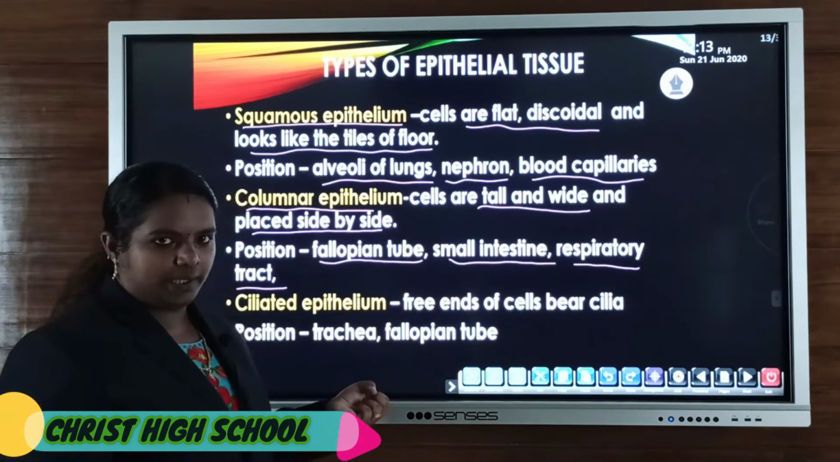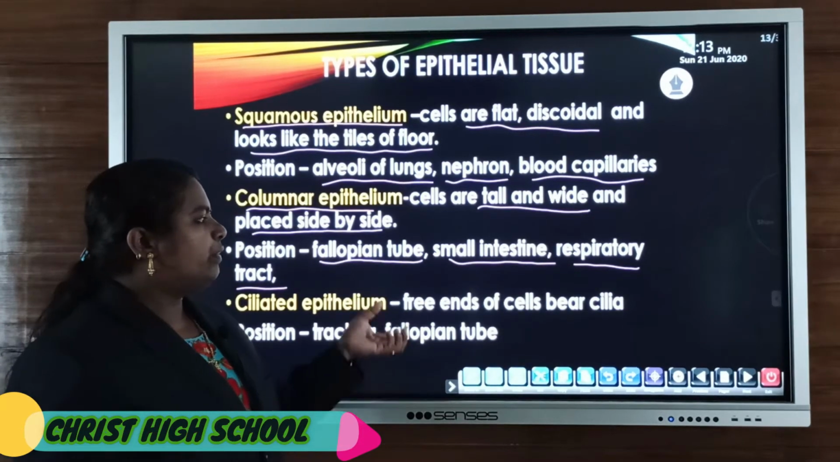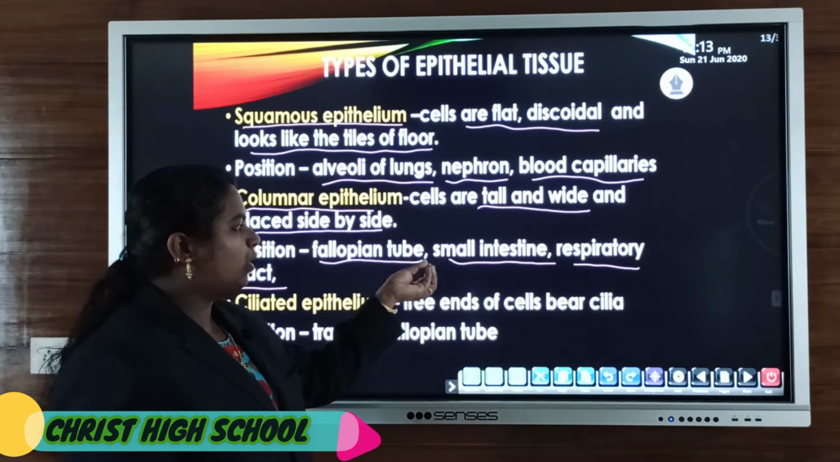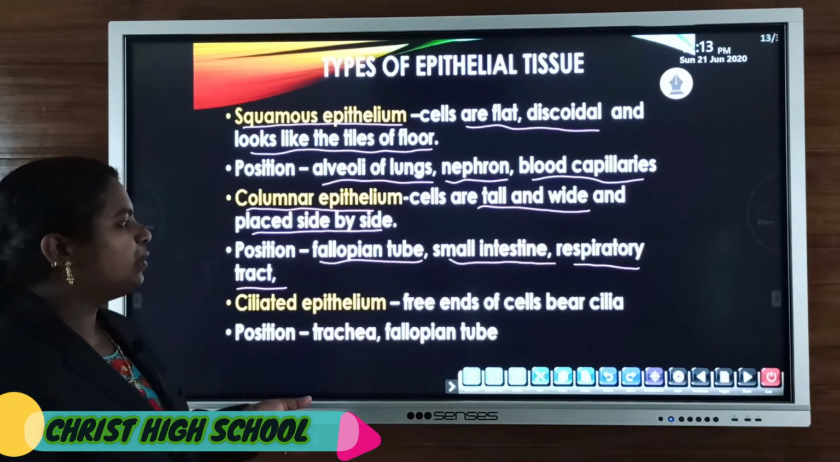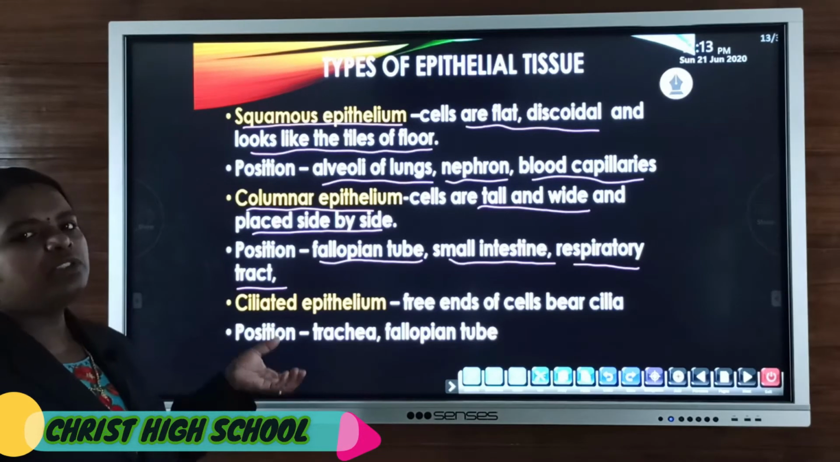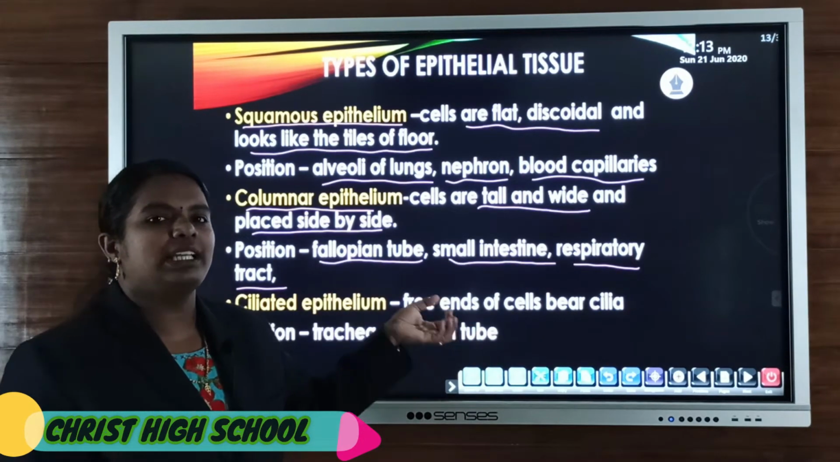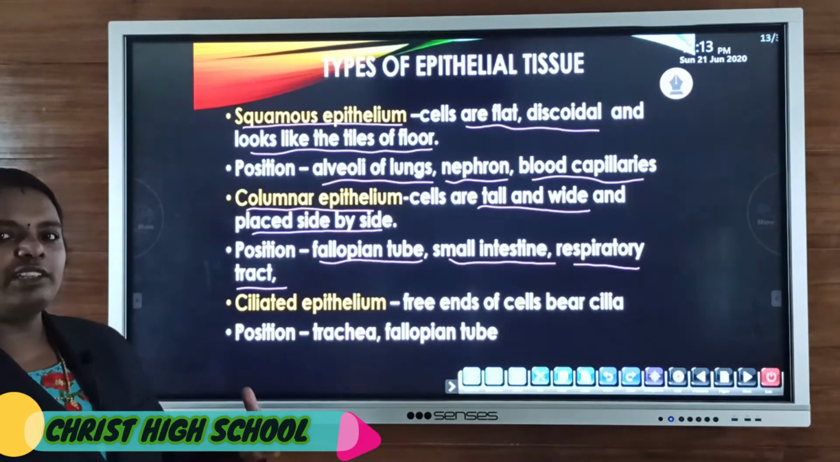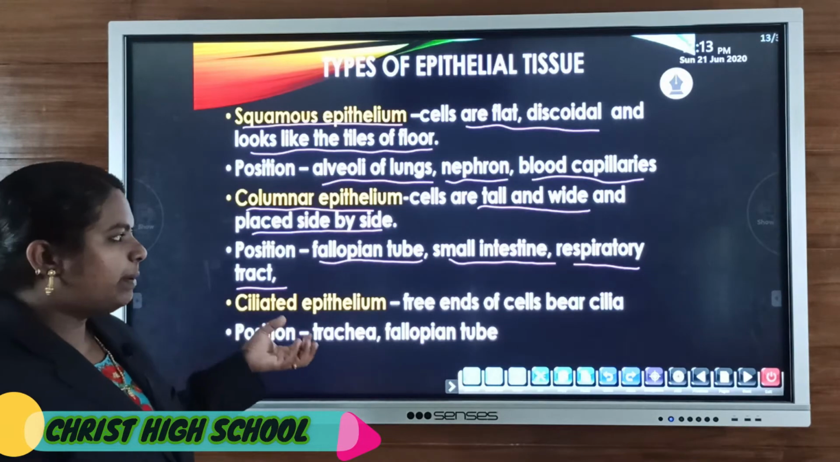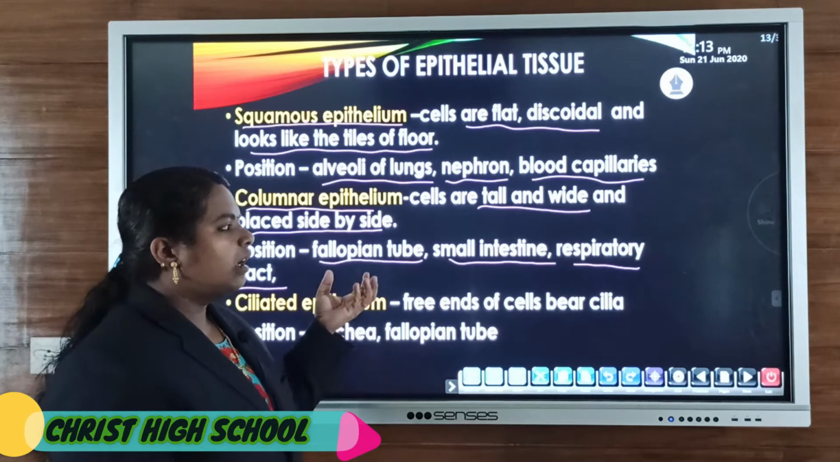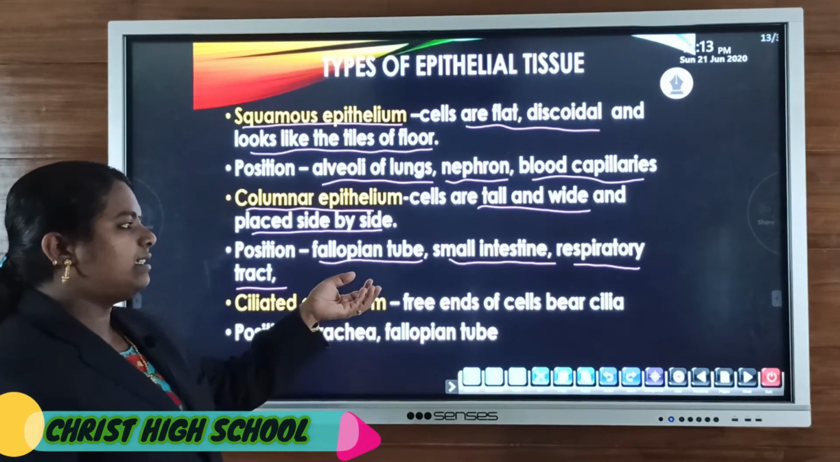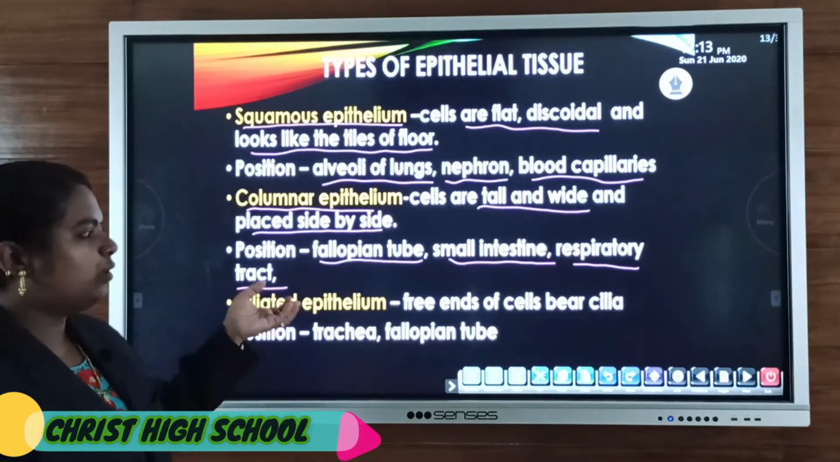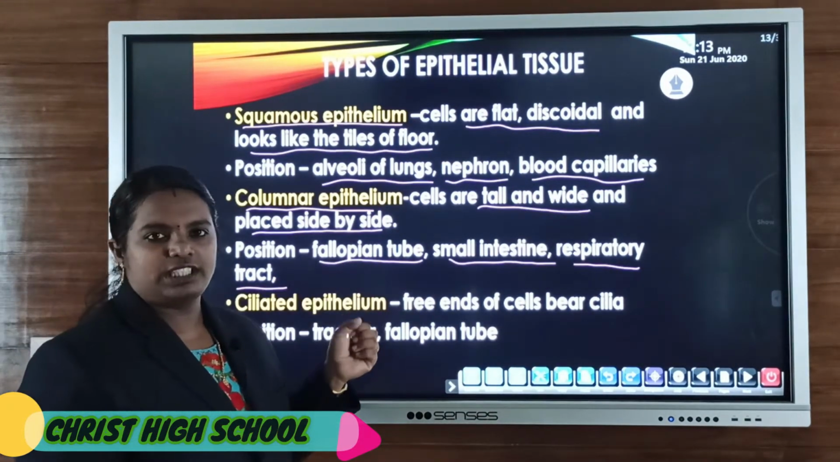In the small intestine, it mainly helps in the movement of food. It is also located in the respiratory tract, the tracheal region, where it helps to collect dust particles as well as other foreign bodies which enter through the respiratory system. So this also mainly helps in the protective function itself.